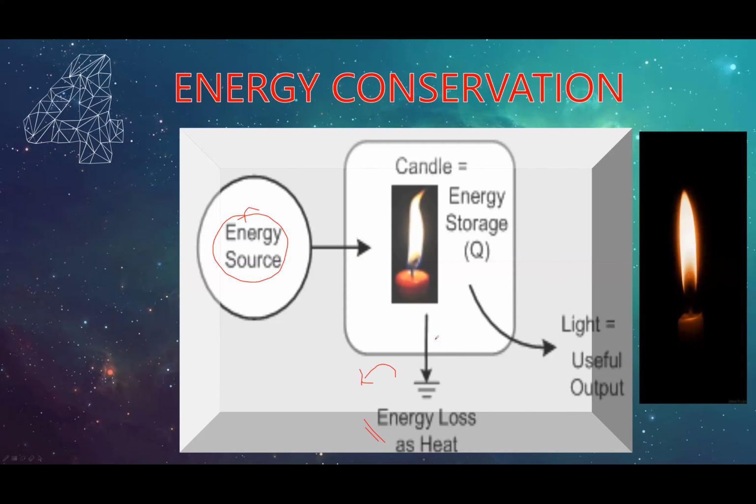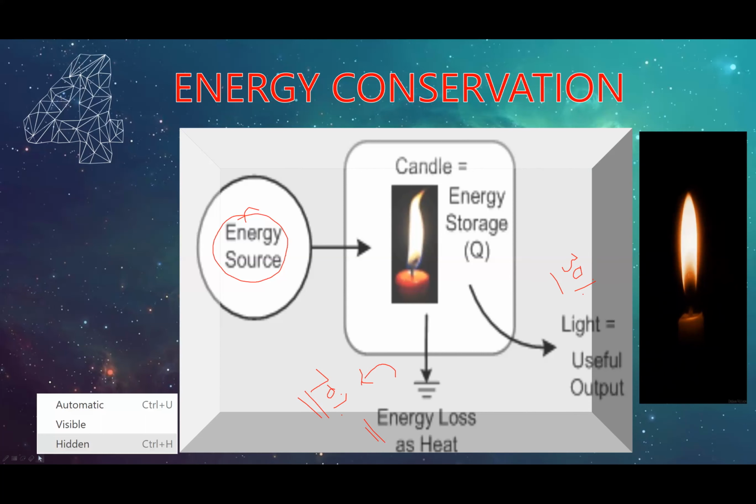This is not based on facts, just my assumption: we may get roughly 30% or less light, and 70% of the energy is wasted in the form of heat.